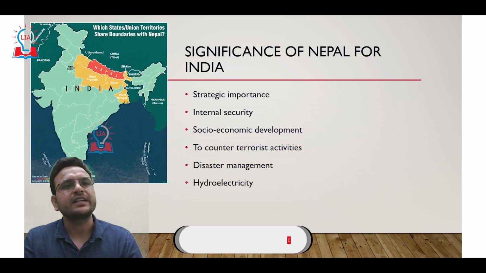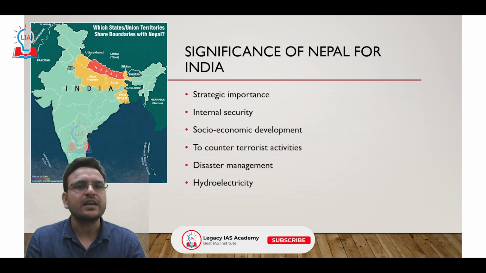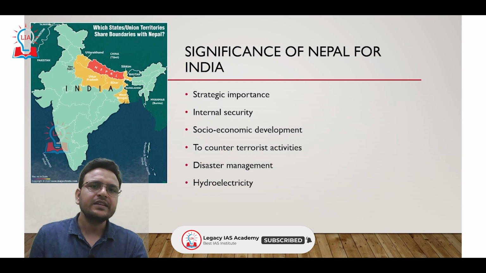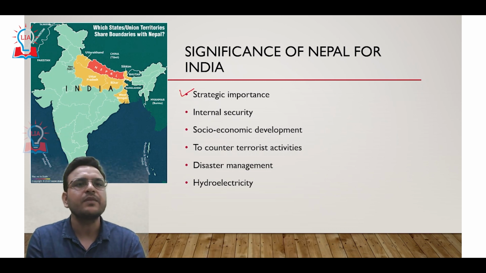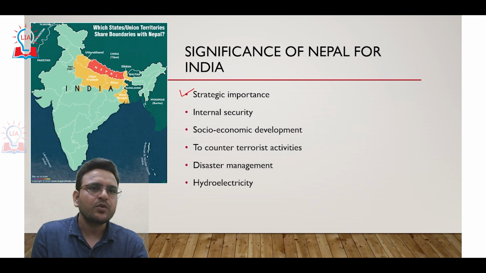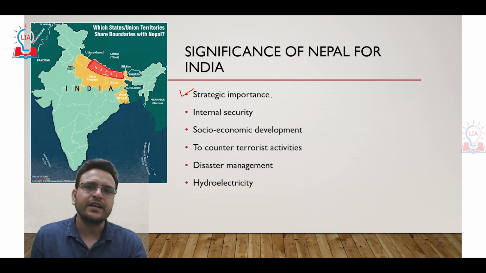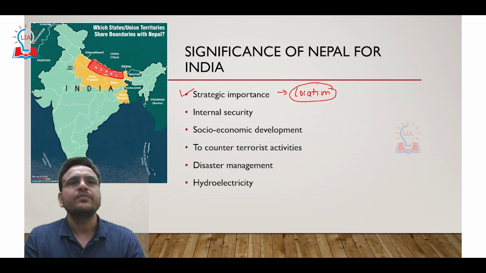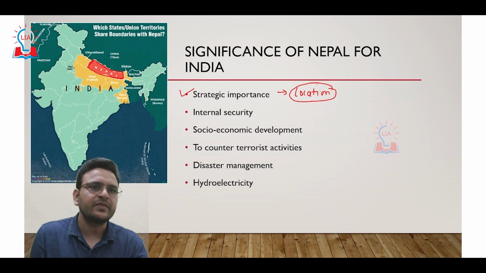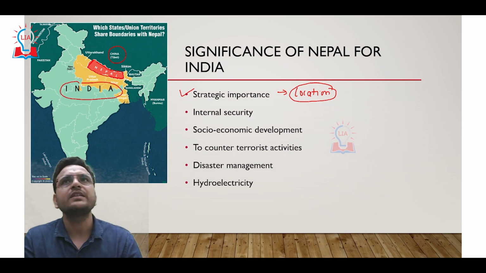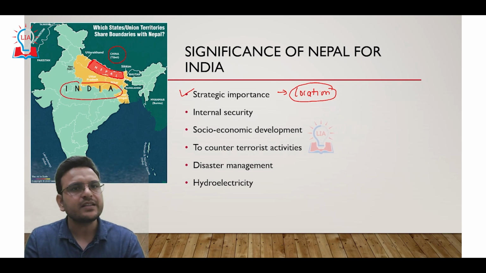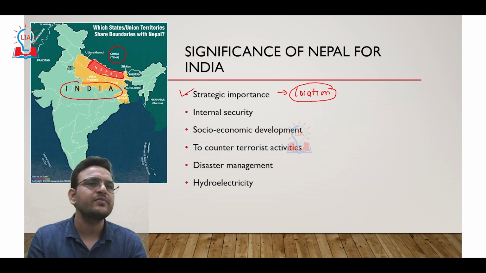Then we can talk about significance. How and why is Nepal significant? One thing is strategic importance. If you see the map of Nepal, the location of Nepal is very important. Why is this location important? Because Nepal is a buffer state between China and India. Because of that reason, Nepal is very important for India.